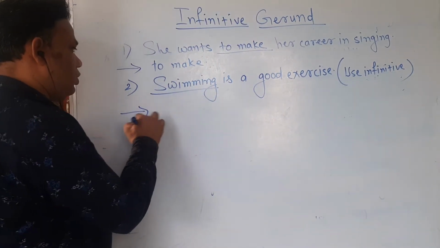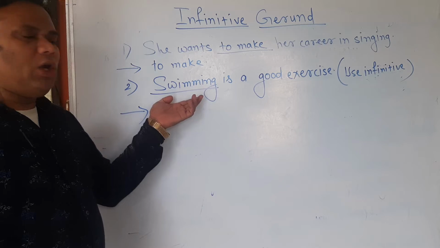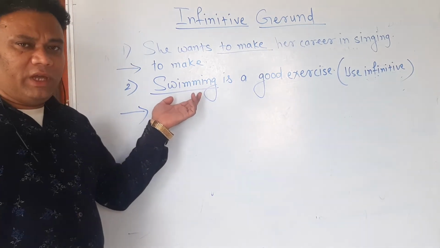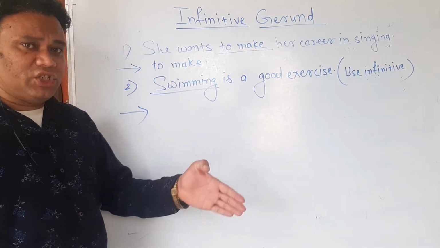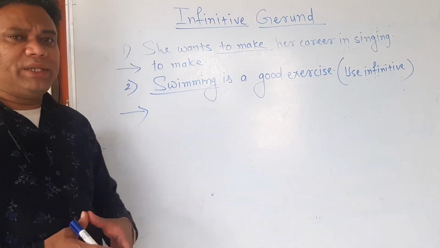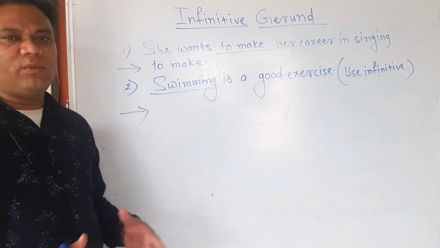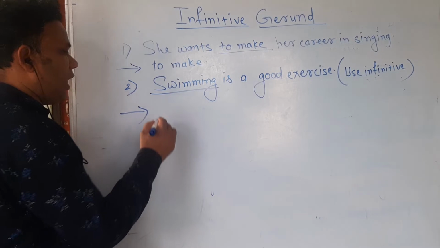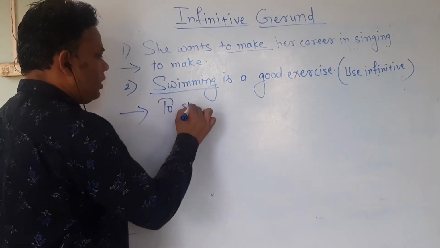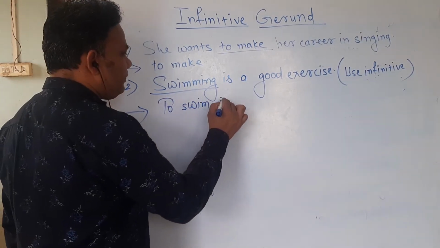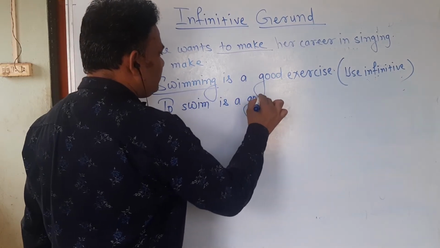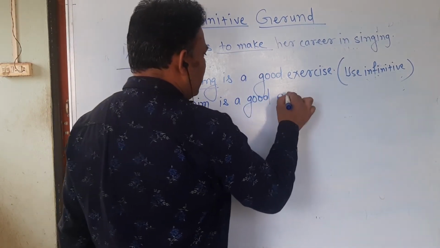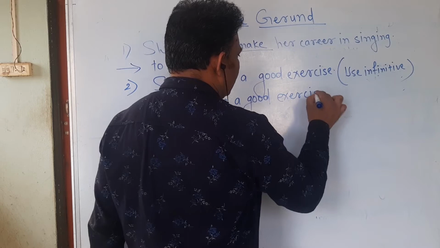So to convert swimming into an infinitive, we have to cancel the suffix ing and add the preposition to before the first form of the main verb. So the answer will be, to swim is a good exercise.